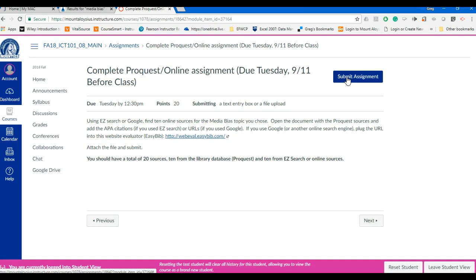So if you are in the 12:30 class, you're section 8. If you're in the 2 o'clock class, you're section 10. Please do that so I can distinguish, and if it's a specific question about an assignment, I know right where to go to look, because I am teaching 5 classes this term, and it's much easier for me if I don't have to guess what class or what section you're in.